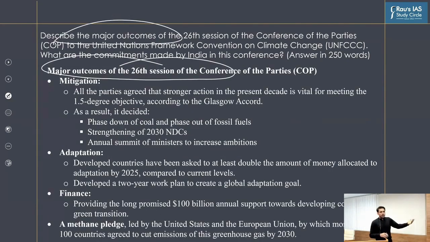Okay, so we know that there are two major components when it comes to climate change. One is adaptation, another one is mitigation, right? All of us understand what mitigation and adaptation are, right? I've discussed it multiple times. Mitigation is all about reducing the amount of greenhouse gases being released into the atmosphere. Adaptation is realizing that a lot of greenhouse gases have already been released into the atmosphere in the last 150 years. Climate change has already taken place.